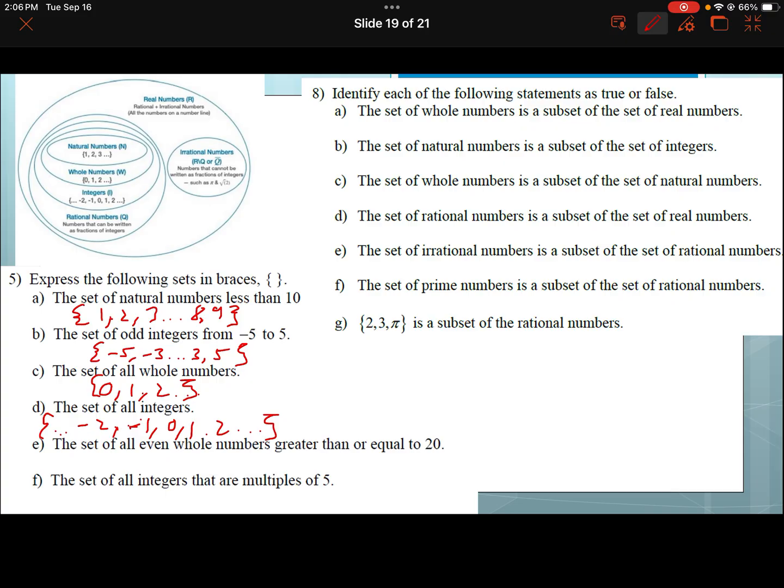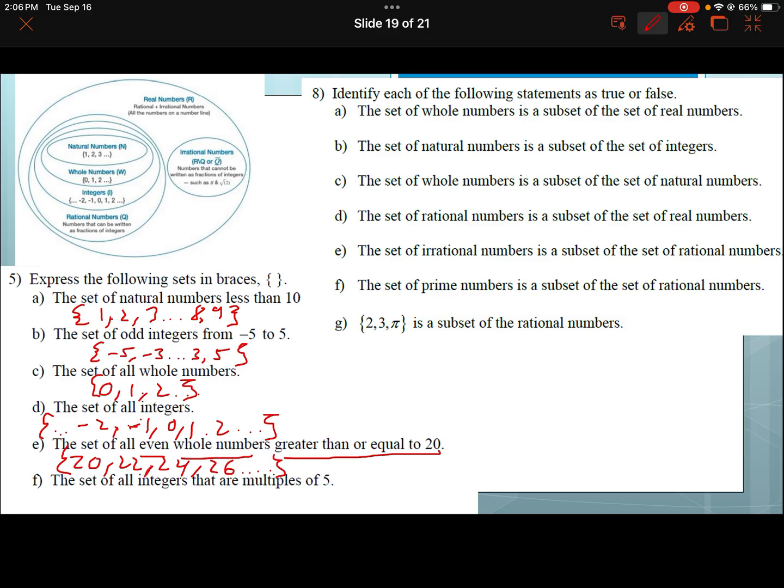The set of all even whole numbers greater than or equal to 20. So it's all even, so you know it's multiples of 2. Whole numbers, so it's going to be any countable number that could include 0, but then it says greater than or equal to 20. So we're just going to start off at 20 and then go 22, 24, 26, and then put a bunch of dots and leave it there. And if you didn't go as high as you could have, left it at 24, really.